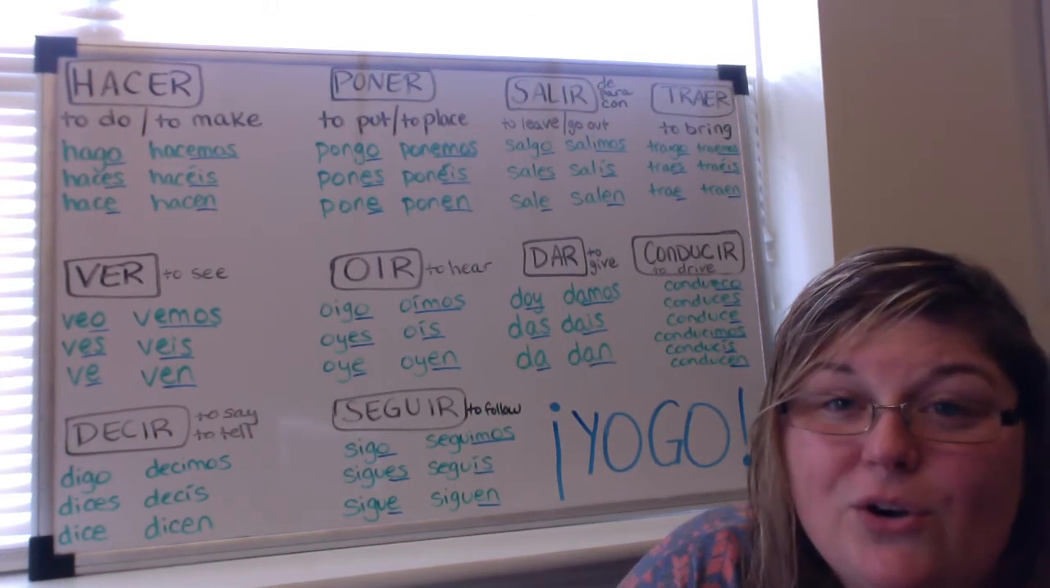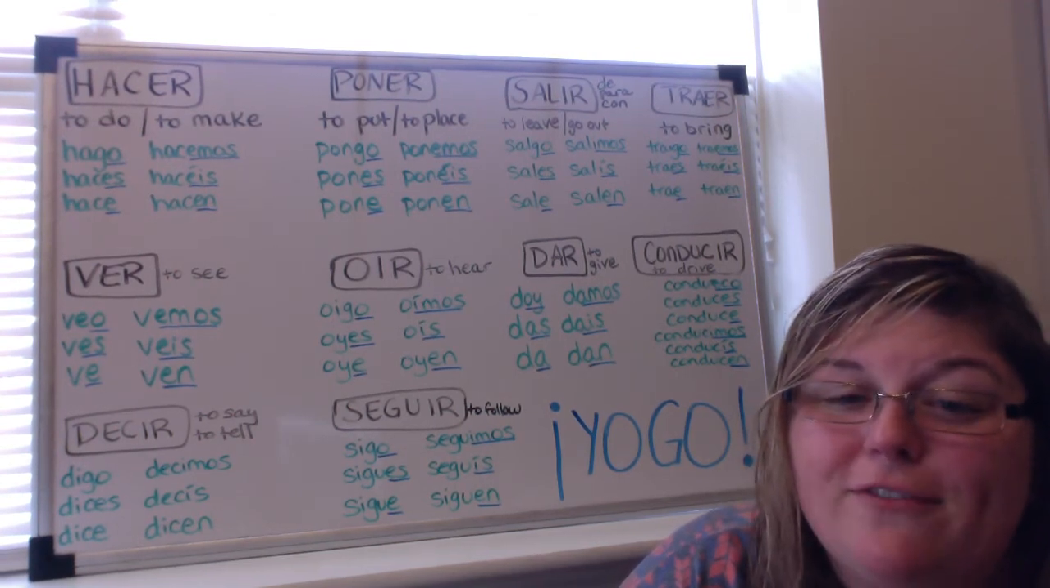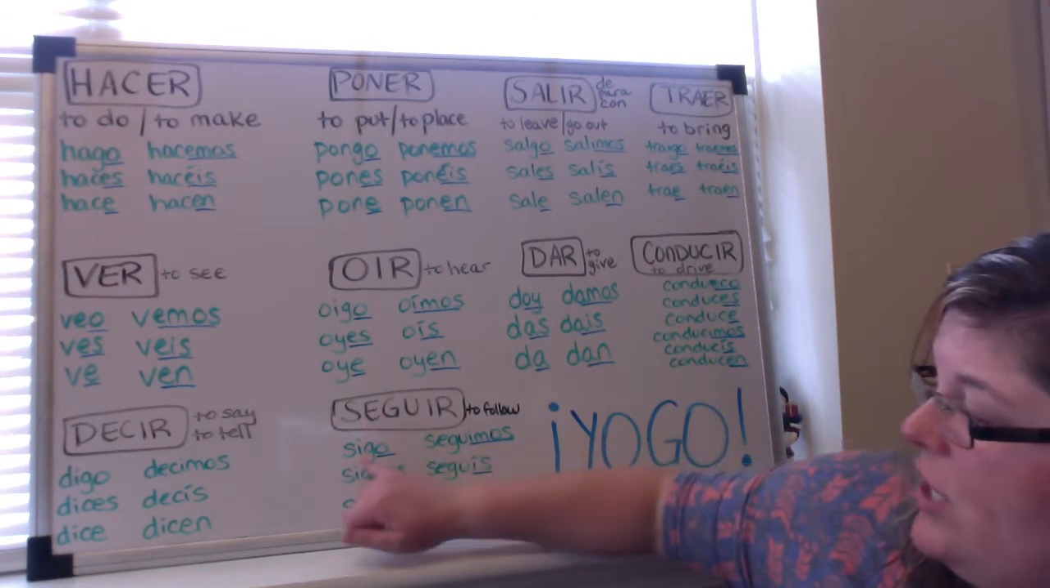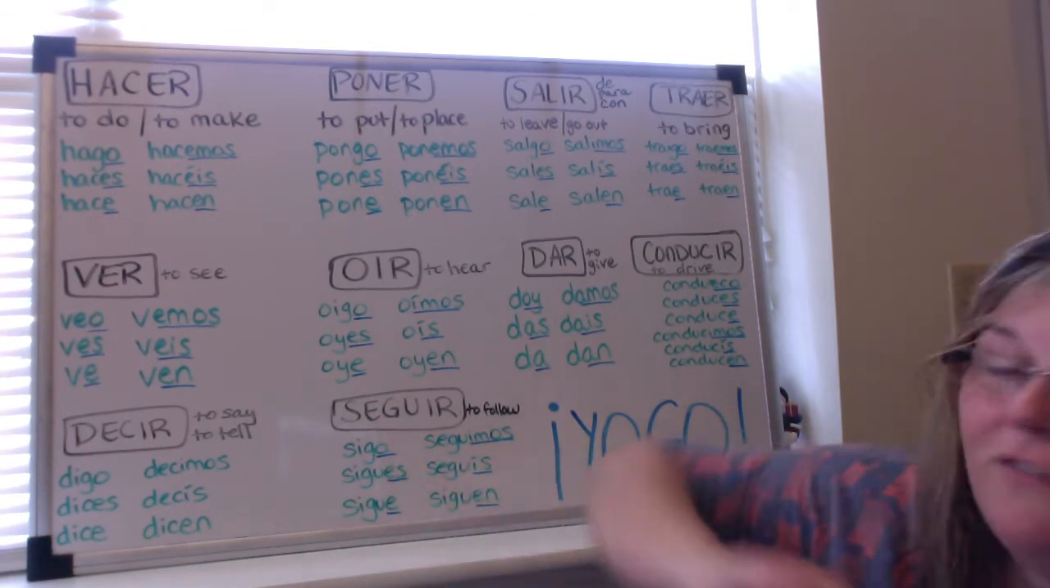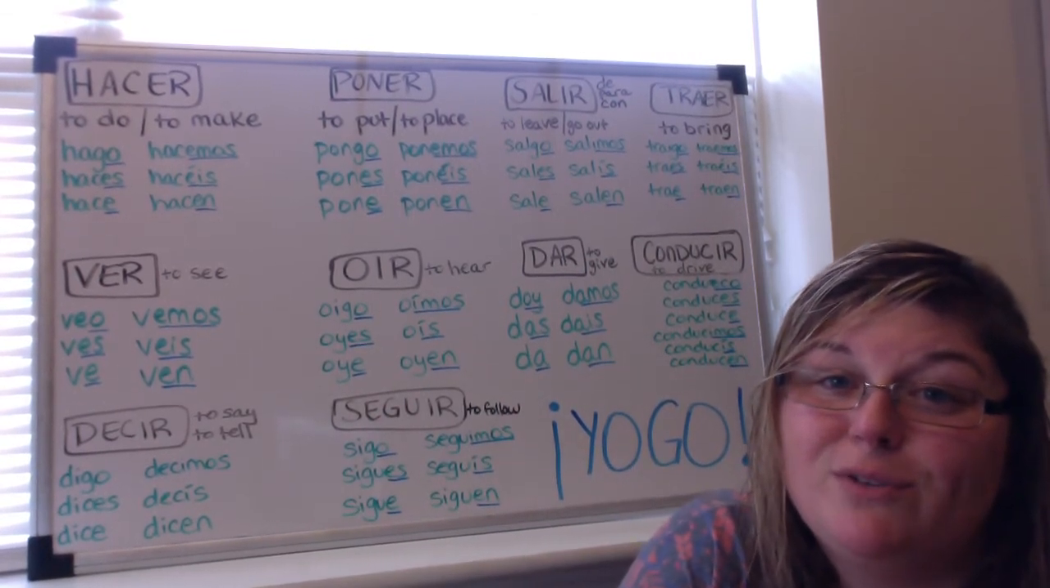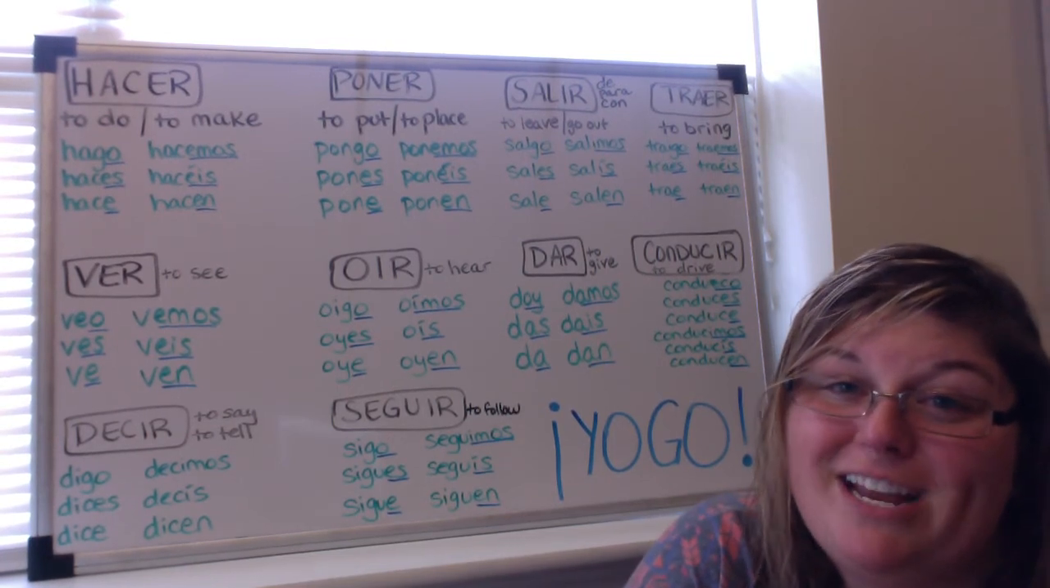And this is a yo-go verb, and it's also a stem-changing verb. So the E is going to change to an I in all of the forms except the nosotros and vosotros because those forms don't stem change.